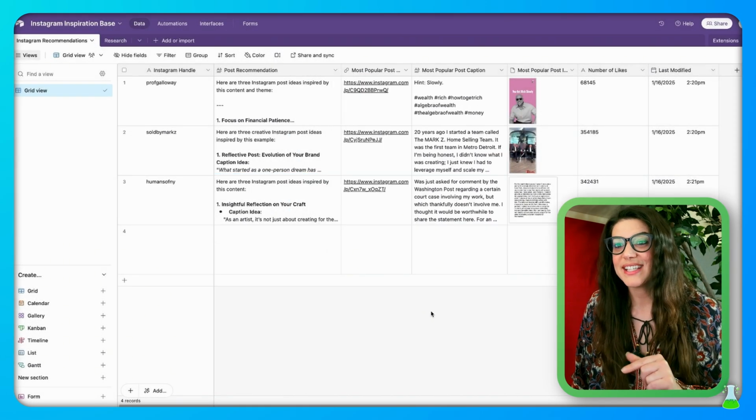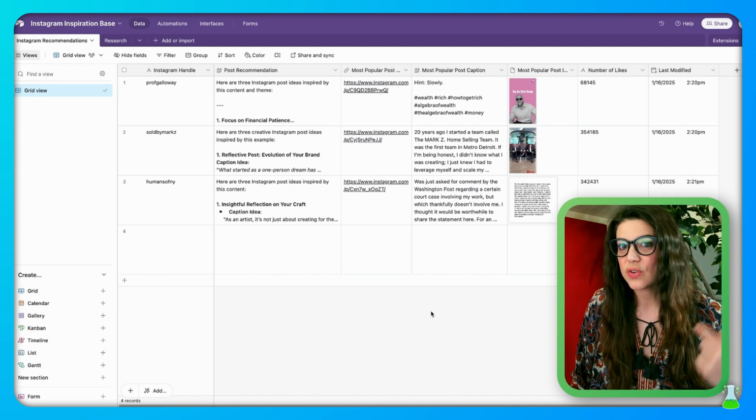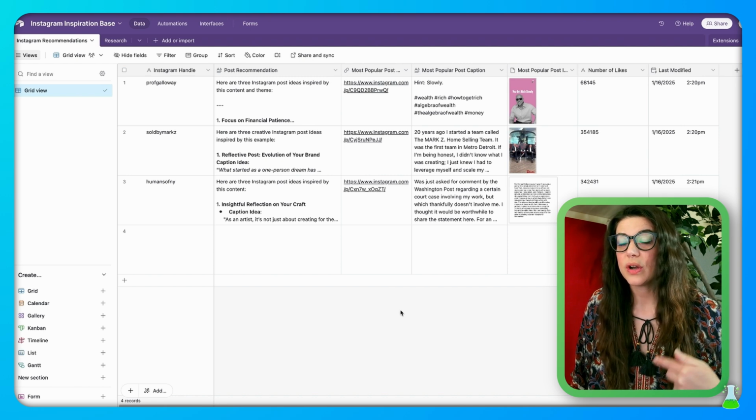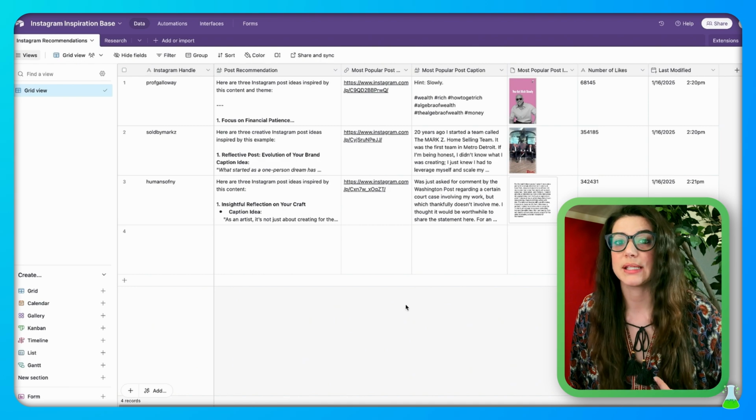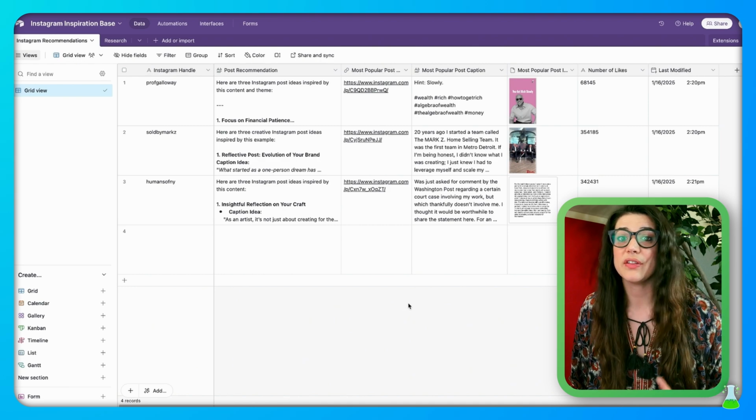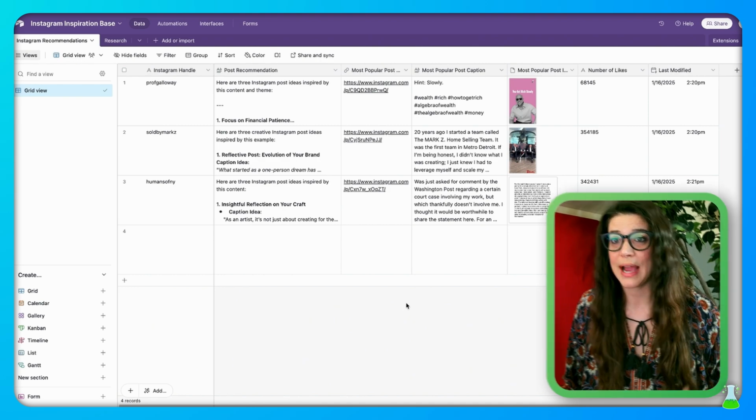And the beauty of this is that this automation can always run in the background, whether you want to scrape these Instagram profiles on a weekly basis, a monthly basis, or maybe every other day. Maybe they are super, super active. That's one of the beauties of automation. This can run automatically in the background.